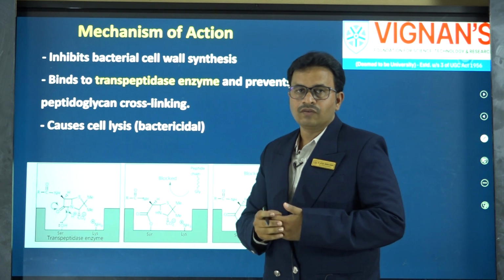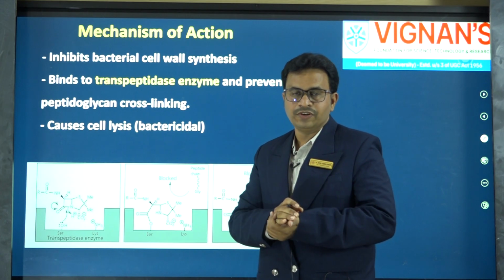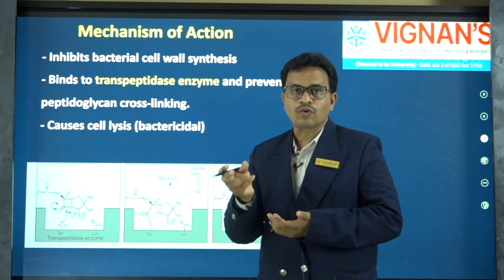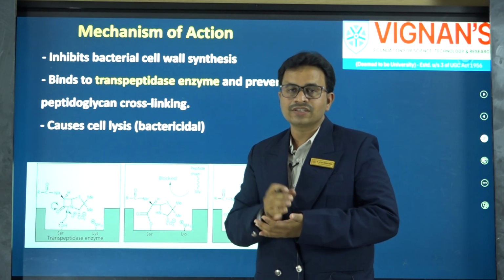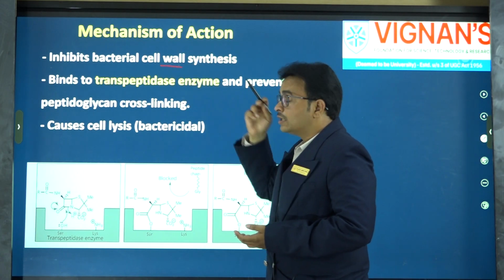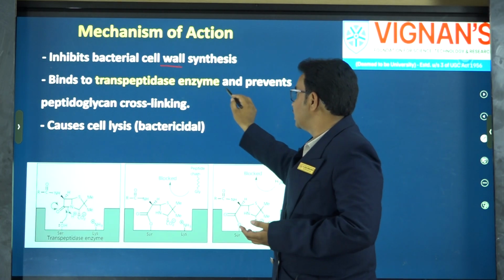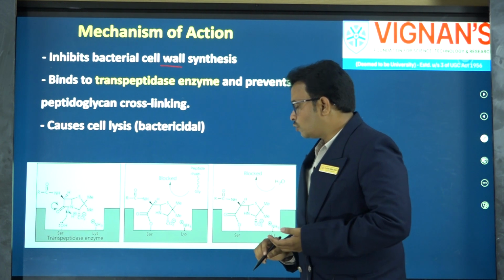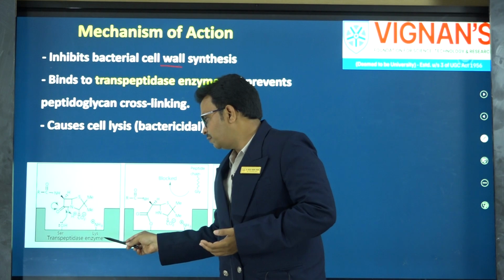The penicillins are very much attracted toward the transpeptidase, and they inhibit it. If the transpeptidase enzyme is inhibited, it cannot synthesize the peptidoglycan layers. If the peptidoglycan layers are absent, it leads to lysis of the cell. So, it acts by inhibiting cell wall synthesis. The cell wall component is the peptidoglycan layer. It binds to the transpeptidase enzyme and prevents peptidoglycan cross linking, which leads to cell lysis. If you go in a molecular way, this component is the transpeptidase enzyme.